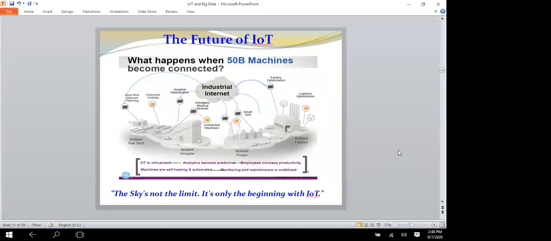When it increases more, what will happen? 50 billion machines became connected in 2020. The population is less, but the connected devices are more. It has increased 6 times compared to 2015.